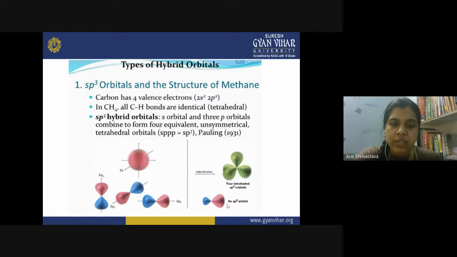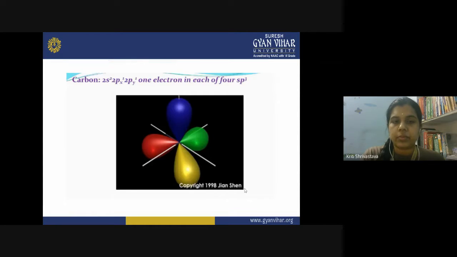Their shape is different, their energy is different, and they are oriented from each other at an angle of 109 degrees. So this is forming a tetrahedral structure. This is the sp3 hybridization in the carbon.